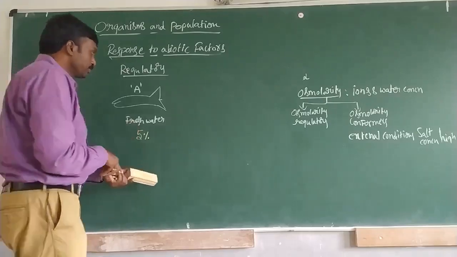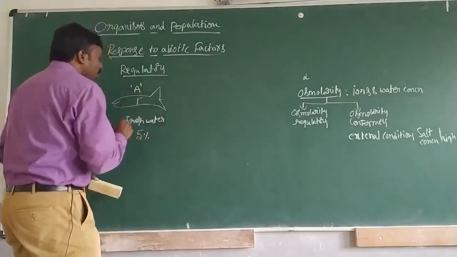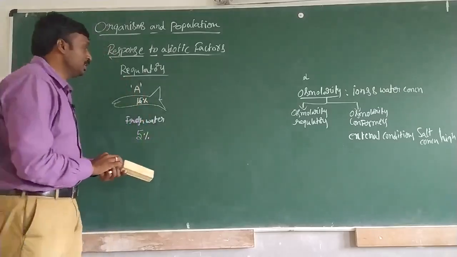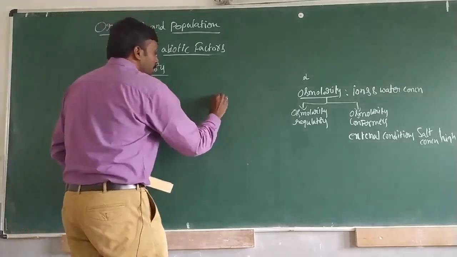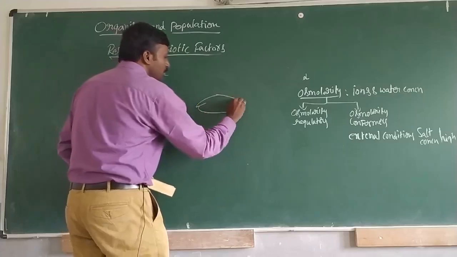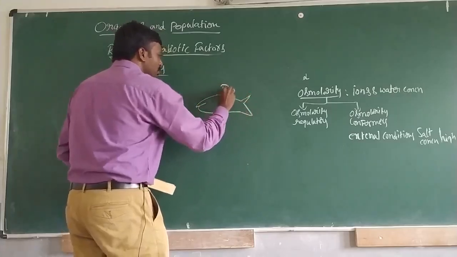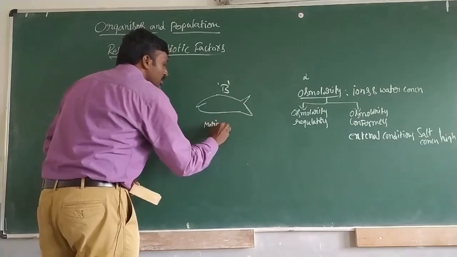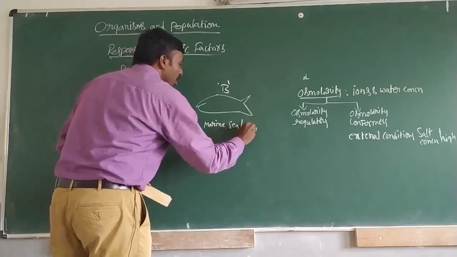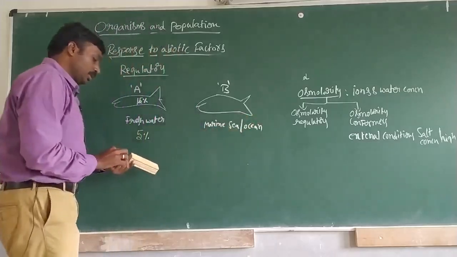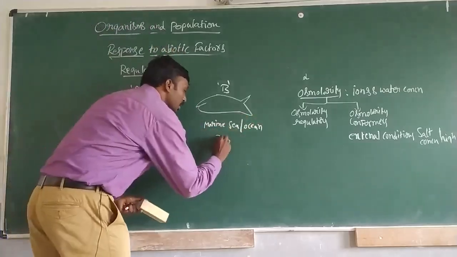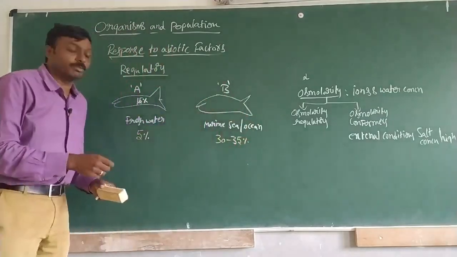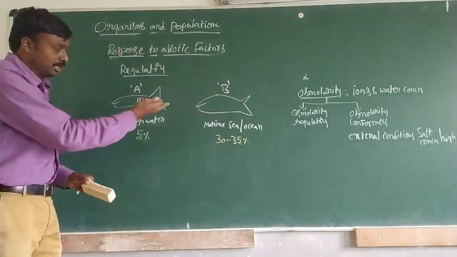Then let us say inside the fish there is 15% salt concentration, and let us say there is one more fish, fish B, and this is in marine waters, that is either sea or ocean. We also know the salinity here, 30 to 35% of salinity present in marine waters like sea or oceans.